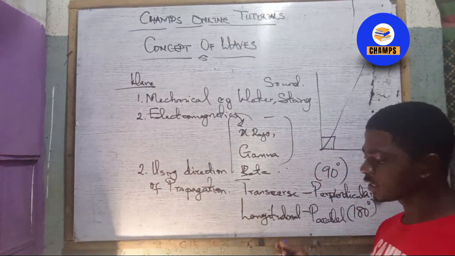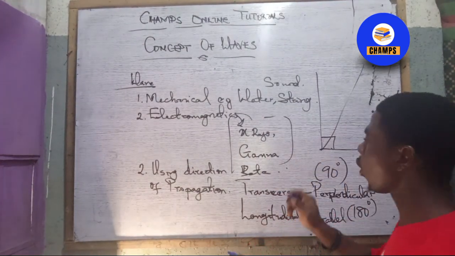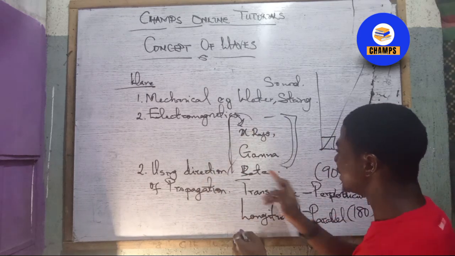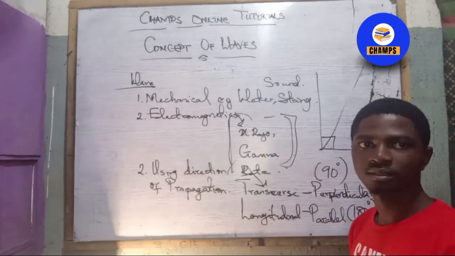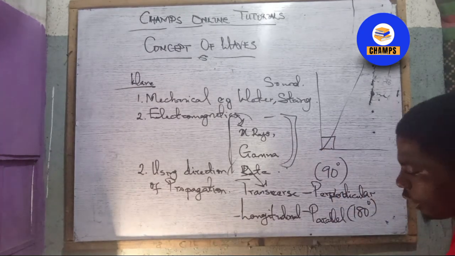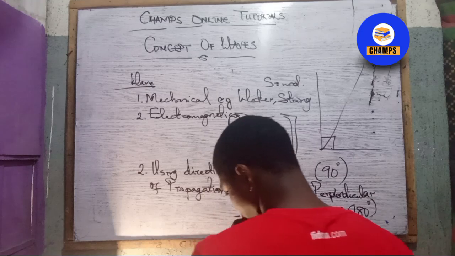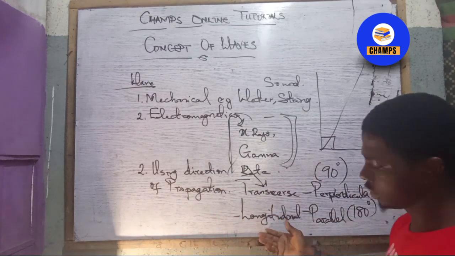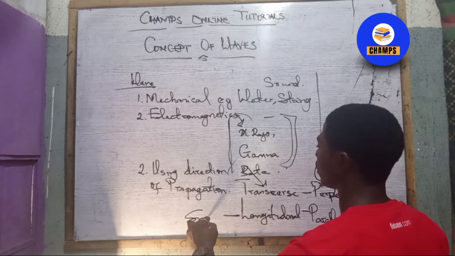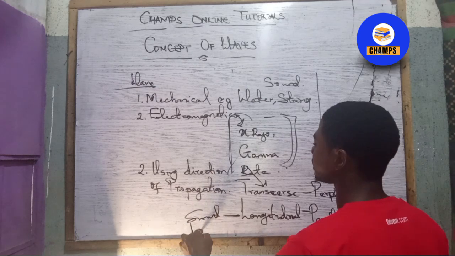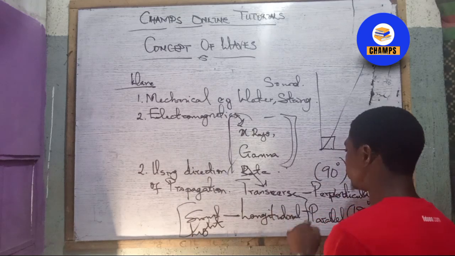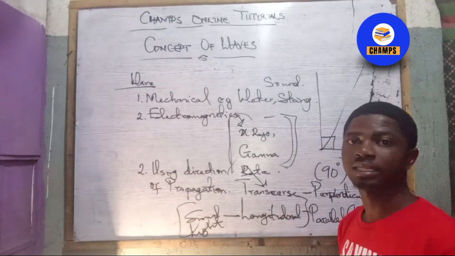So for transverse wave, we can have all the electromagnetic waves. Everything under electromagnetic wave is a kind of transverse. Do you get that? While for longitudinal wave, we have different ones. Under this longitudinal, we have the sound wave itself, and particularly light waves. Those are under longitudinal.